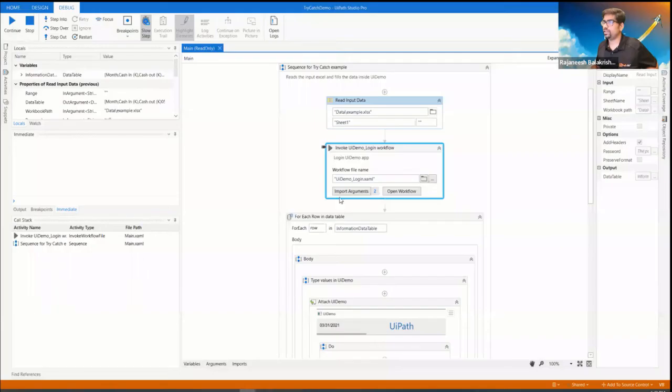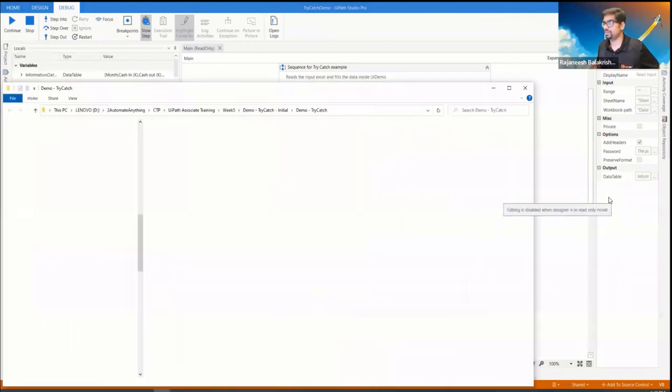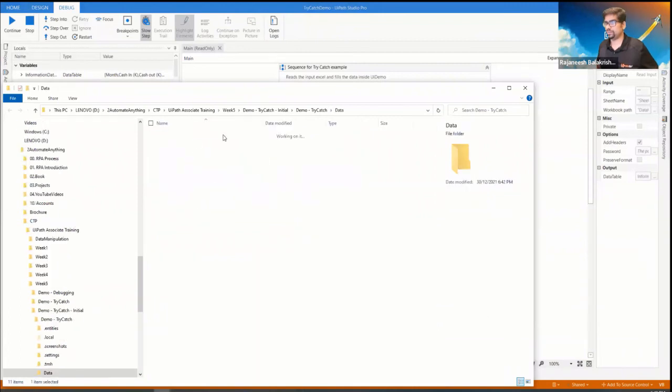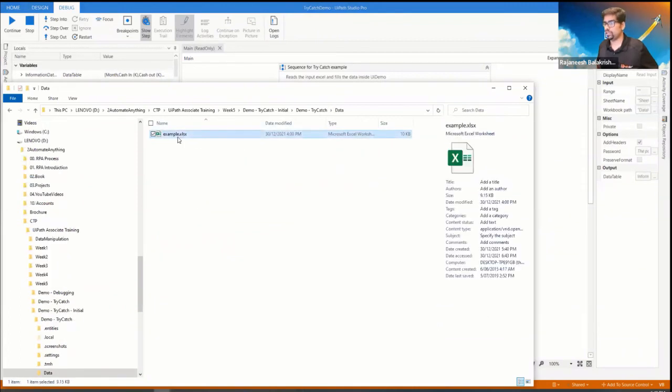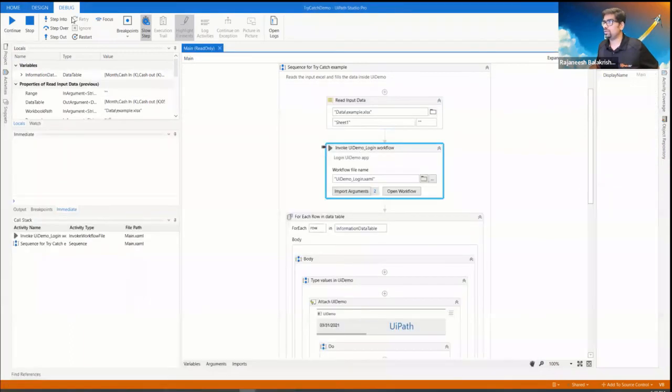Okay. What if the Excel is not there in the project, or the name is incorrect? So I changed this data to example 1 and then tried executing it.